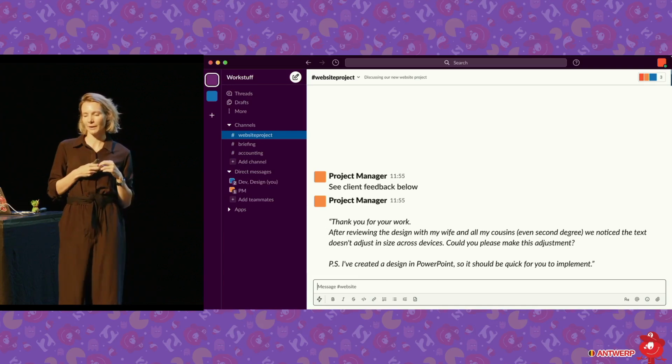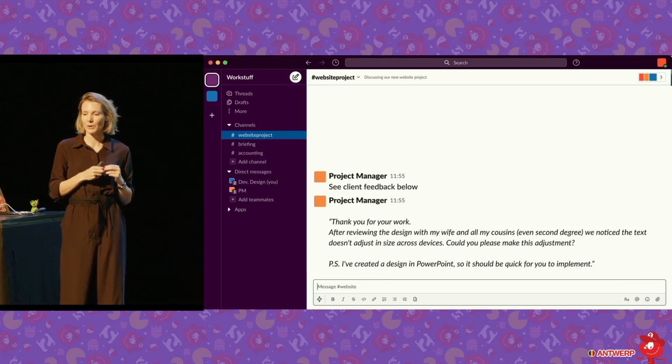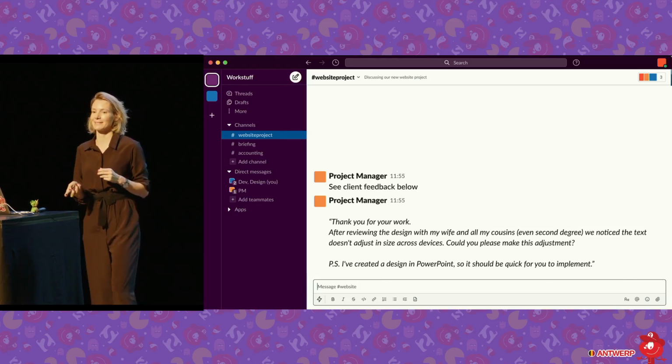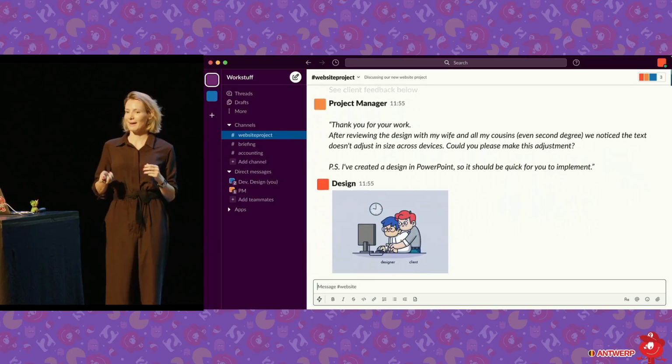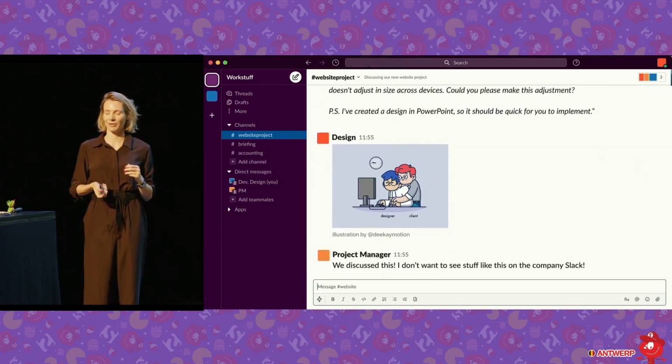After reviewing the design with my wife and all my cousins, even second degree, we noticed the text doesn't adjust in size across devices. Could you please make these adjustments? I've created a design in PowerPoint, so it should be easy for you to implement this. Great. We love client feedback. We all do. Keep it in the Slack channel.